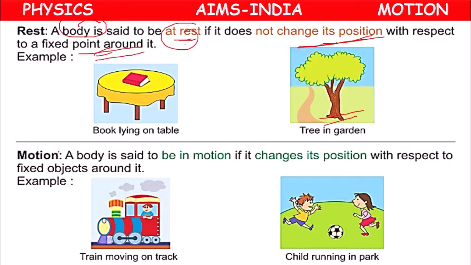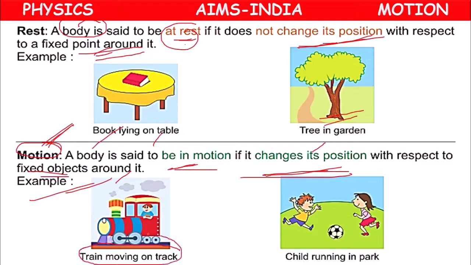Next, motion. A body is said to be in motion if it changes its position with respect to fixed objects around it. So a train moving on a railway track, with respect to a person standing on the platform, the train is moving.